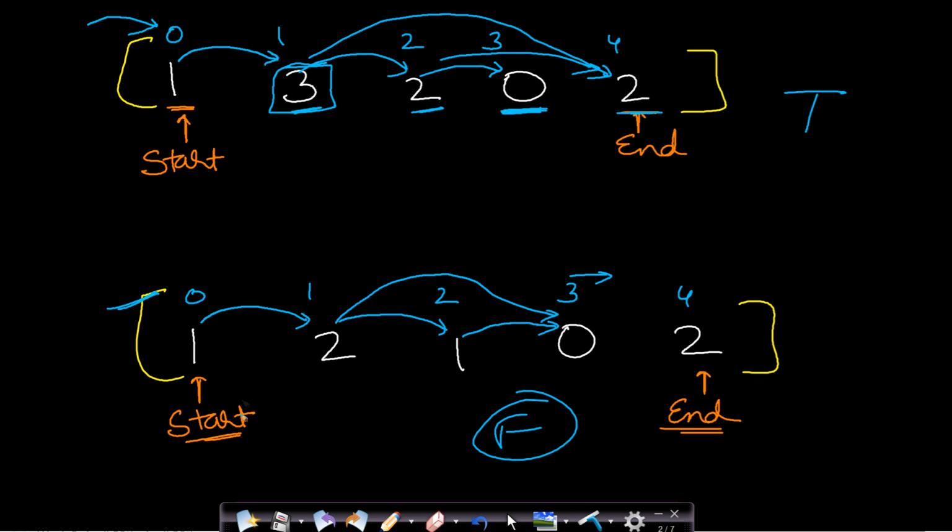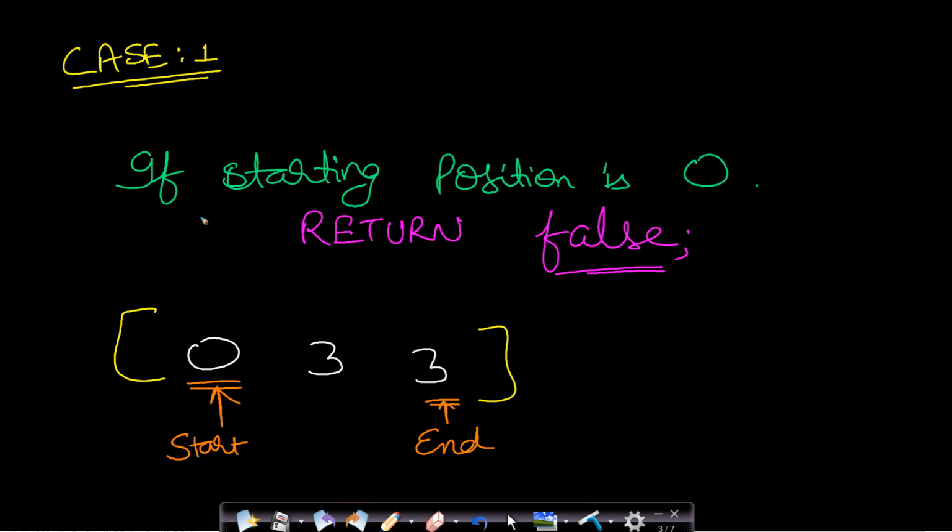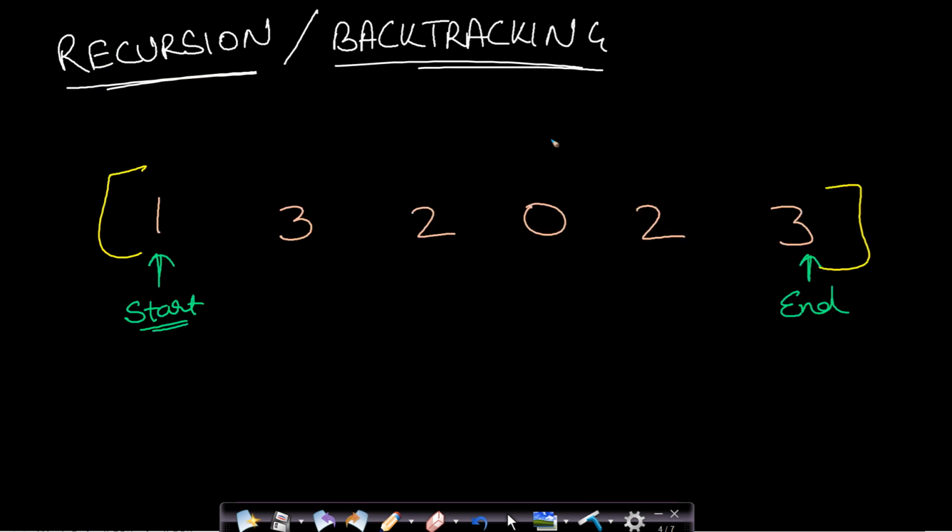So what can you observe from these two examples? You can observe that if the starting position has value 0, then you will always return false, since the starting index is saying you will make a maximum of 0 jumps. So you can never reach index 1, and if you cannot reach index 1, then you can never reach the end index. Now let us see a very intuitive recursive and backtracking solution.